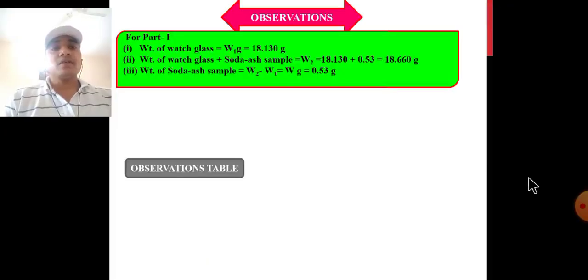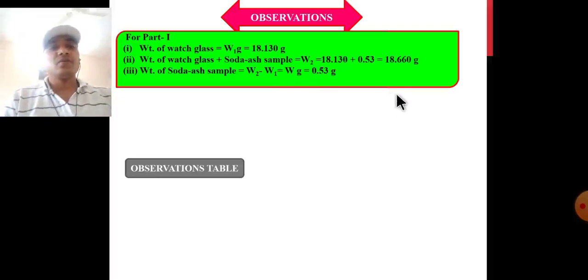Observation of this experiment. Part first: weight of watch glass, W1, is 18.113 gram, and weight of watch glass plus soda ash sample, W2, is equal to 18.130 plus 0.53, is equal to 18.66 gram. Third, weight of soda ash sample is W2 minus W1, is equal to W gram, is equal to 0.53 gram of soda ash sample.